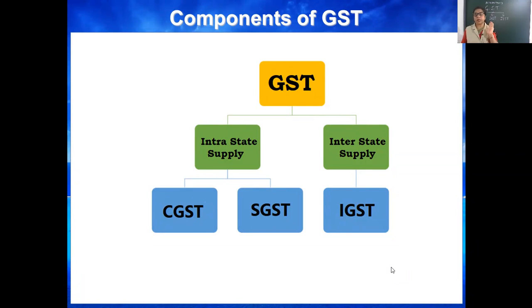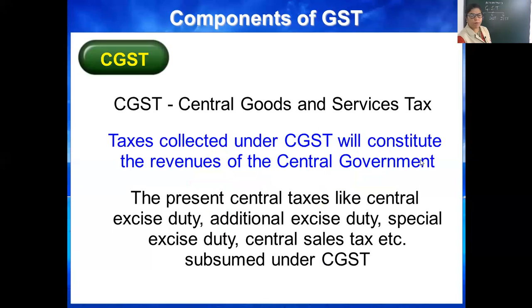That is intra-state. Then interstate. Interstate supply means IGST. IGST applies when the states change, for example, buyer of Kota, seller of Indore, Mumbai, Delhi, then IGST is applicable.